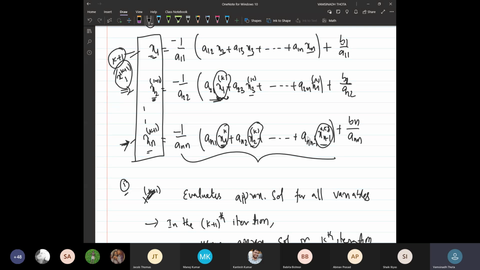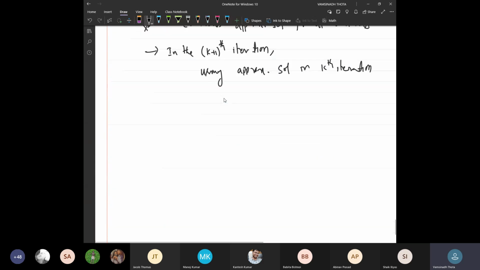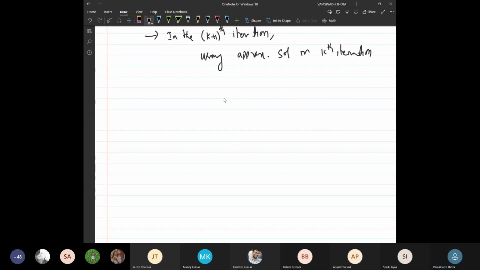Do you understand the difference? Do you understand the process? Okay. Now, what is the benefit? This is what the Gauss-Jacobi method does. Now the question is, can we improve? Is there any possibility of improvement for the Gauss-Jacobi method? Yes, of course. That is what we call the Gauss-Seidel method.